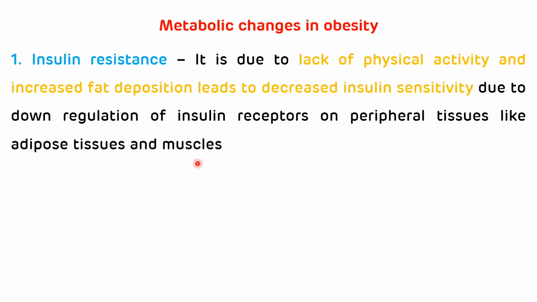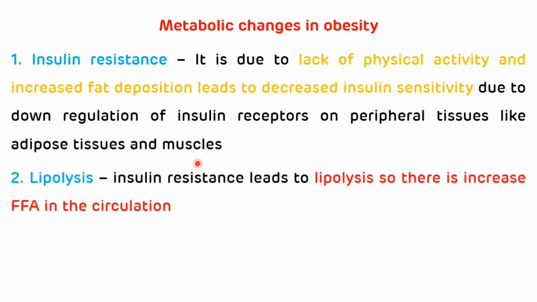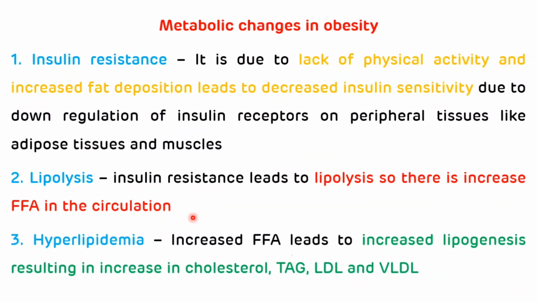And this insulin resistance leads to lipolysis. So there is an increased free fatty acid in the circulation, and this increased free fatty acid in the circulation leads to hyperlipidemia because there is an increased lipogenesis which results in increased cholesterol, triacylglycerol, LDL and VLDL. So that is about metabolic changes occurring in obesity.